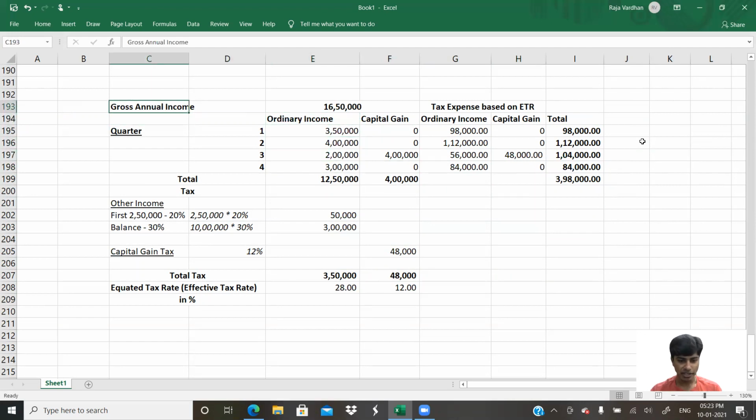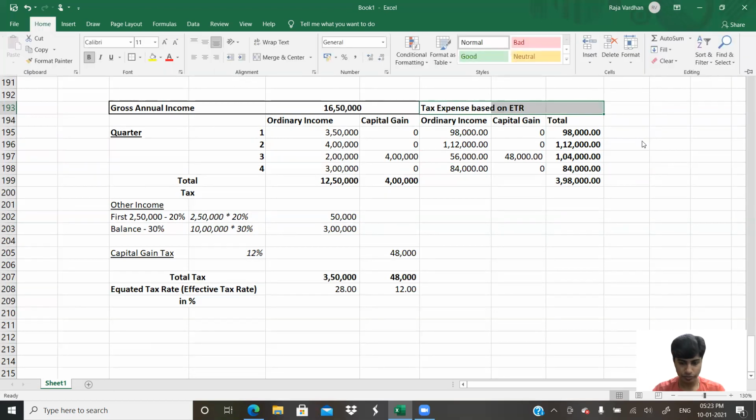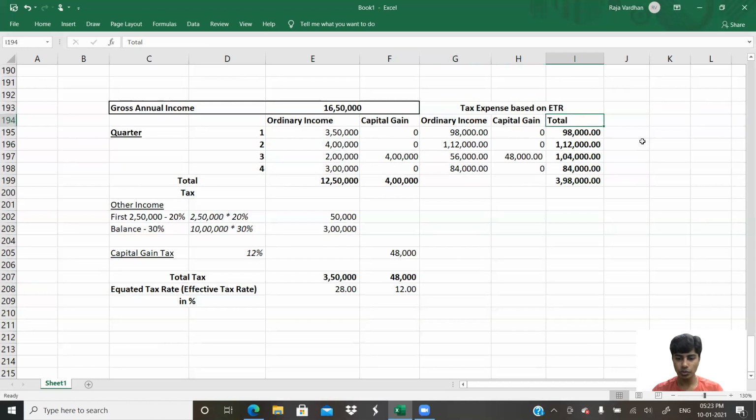And by this, I've successfully completed the discussion of this question also. 2B is also done. Yes, I'll just make it a little nice for you guys to see.